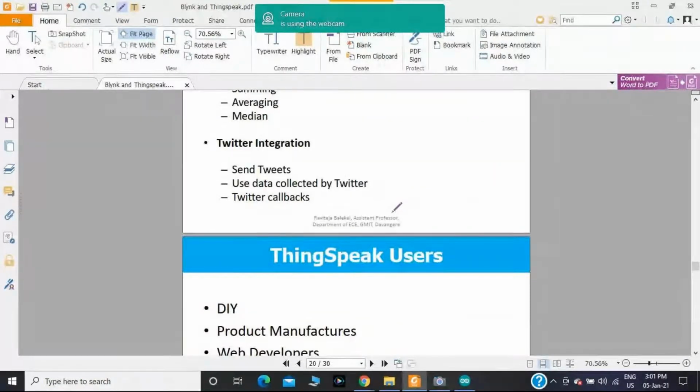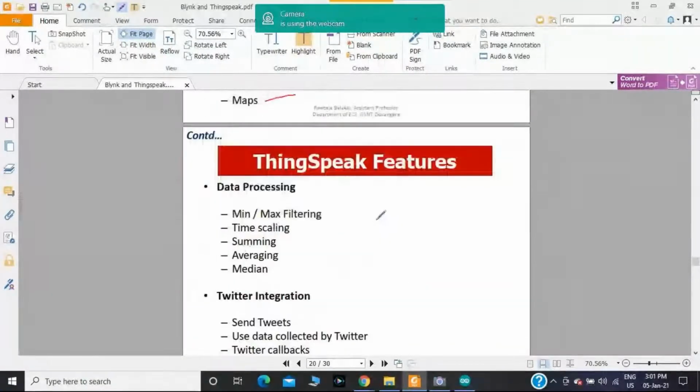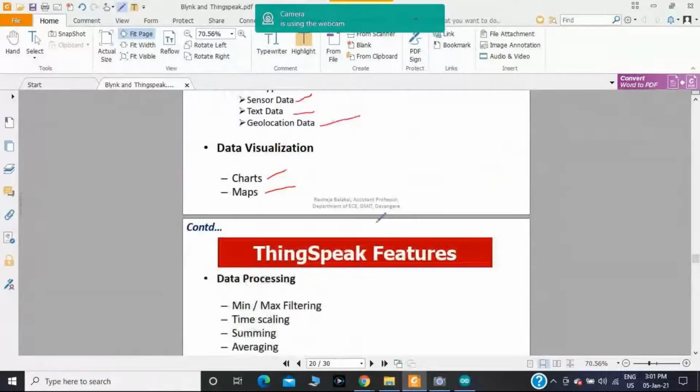Okay, ThingSpeak users can do it themselves with the help of ThingSpeak. You can have very important applications like storing the data, processing the data, and visualizing it here.